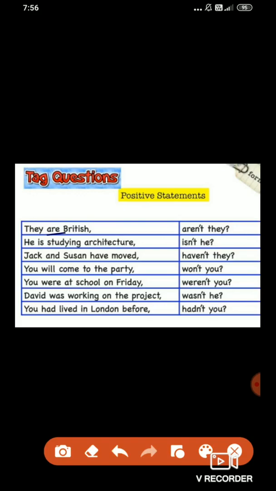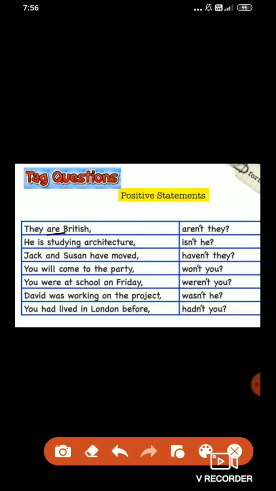Now is this sentence positive or negative? Positive, because there is no not used here in this sentence, so it is a positive statement. Then when the statement is positive, the question tag is always negative.